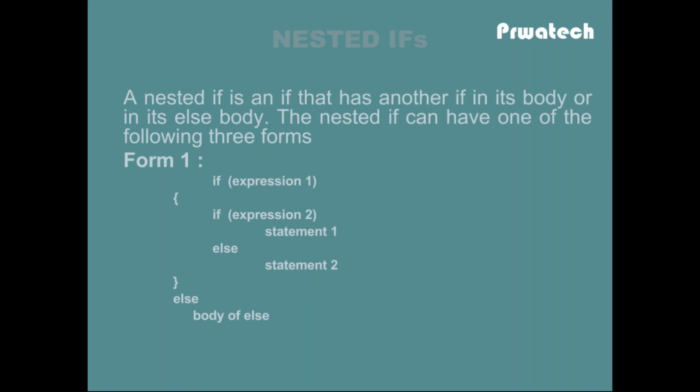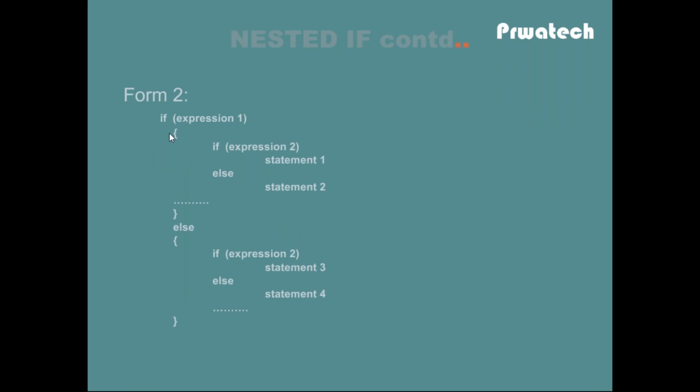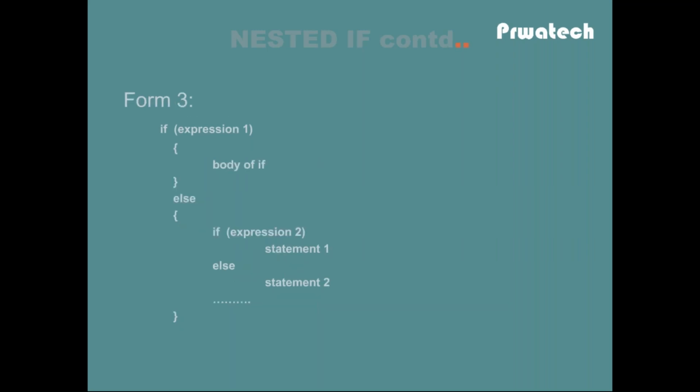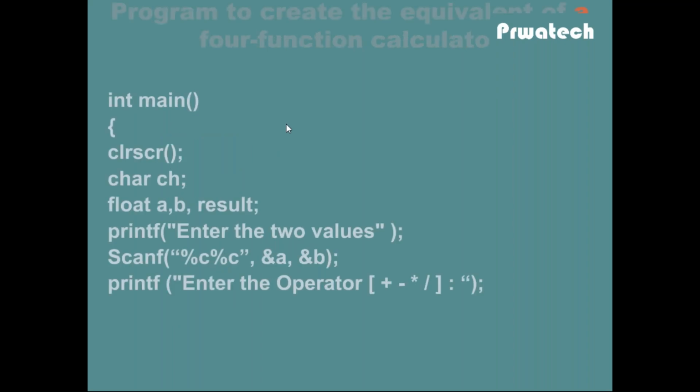See the last three nested ifs. In the first form, expression 1 has an if and else. In the second form, the if block has another if and the else block also has another if. In the third form, the else block has another if statement. These three forms are nested if statements.